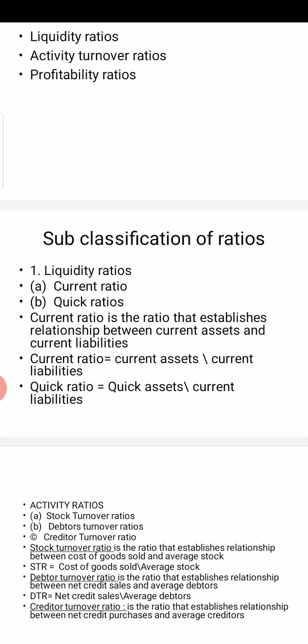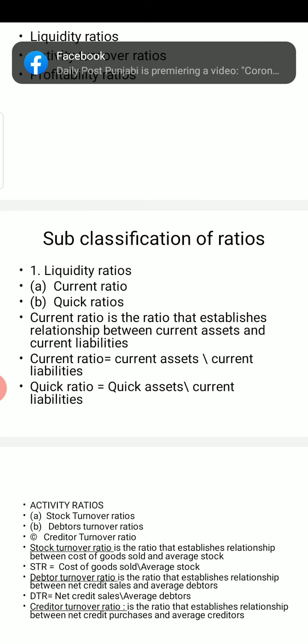Again I am repeating, cost of goods sold is equal to opening stock plus purchases plus direct expenses minus closing stock. And the formula for average stock, again I have not shown you in the video, so note it down. Average stock is equal to opening stock plus closing stock over 2.